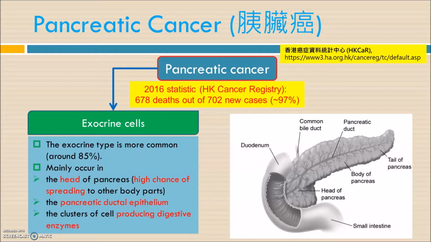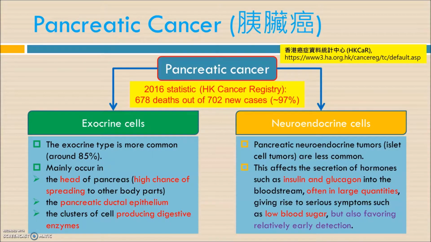pancreas condition. And the other type is talking about neuroendocrine cells. It affects the endocrine side of the pancreas, so it will affect the secretion of hormones, for example insulin and glucagon. Just like the exocrine gland case, because the cells are not under control, they can undergo cell division in a very rapid way.